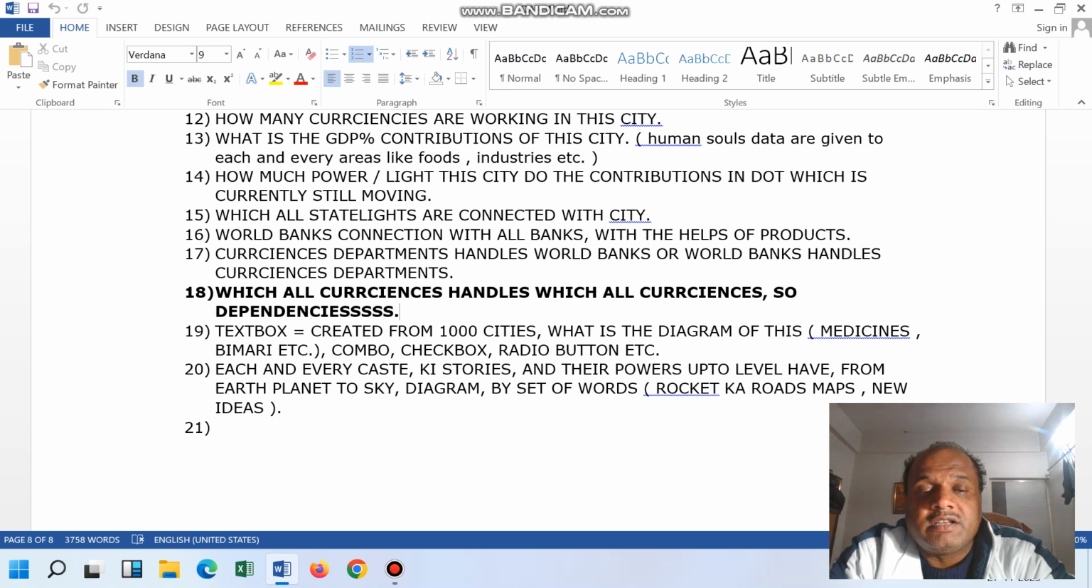Minimum, basically, 500 to 600 crore dollars or pounds. It is very difficult to tell, but at minimum this much amount will be needed to create one Apple. I will tell you why.